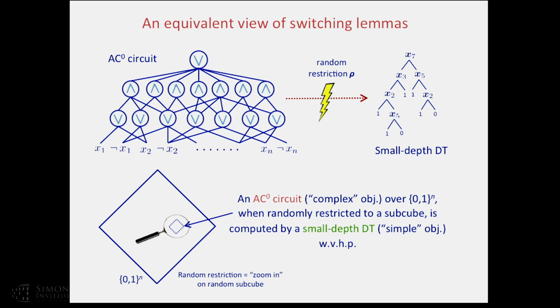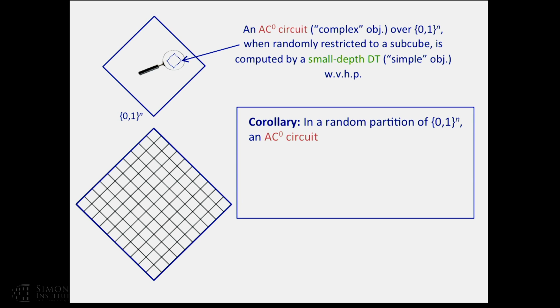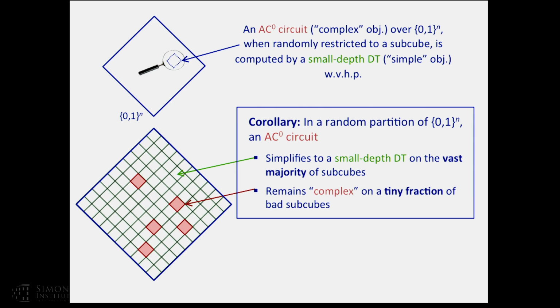Okay, good. So let's use this to learn. An easy consequence of this is that if you randomly partition {0,1}^n into these waffles, then for the vast majority of the subcubes, with high probability, locally the AC0 circuit on that subcube is actually a very simple function, a small depth decision tree. Of course, this is not going to hold for all subcubes. It's going to remain complex on a tiny fraction of bad subcubes.